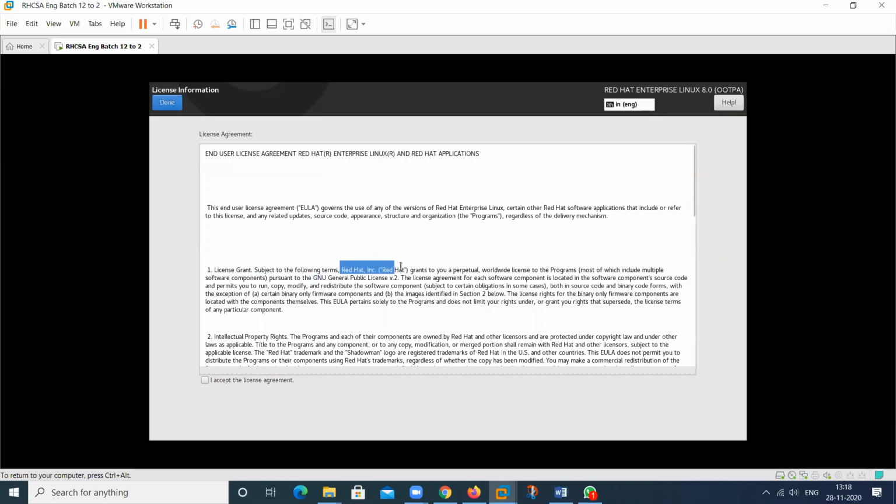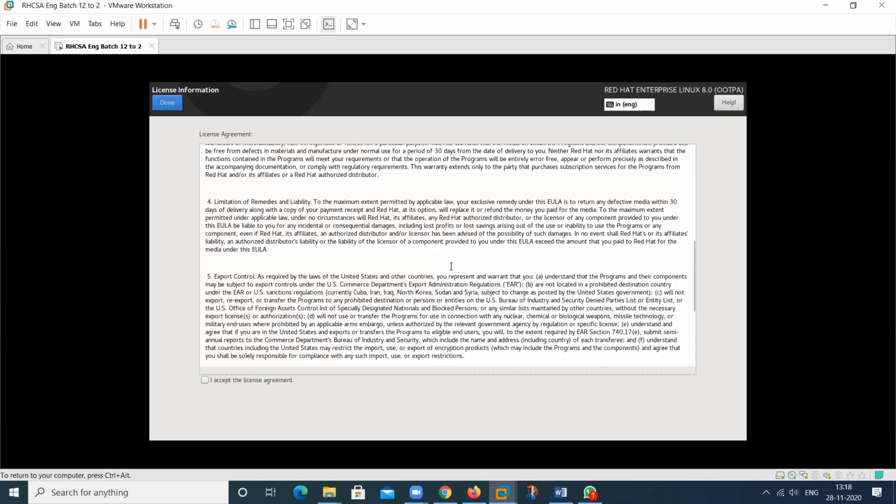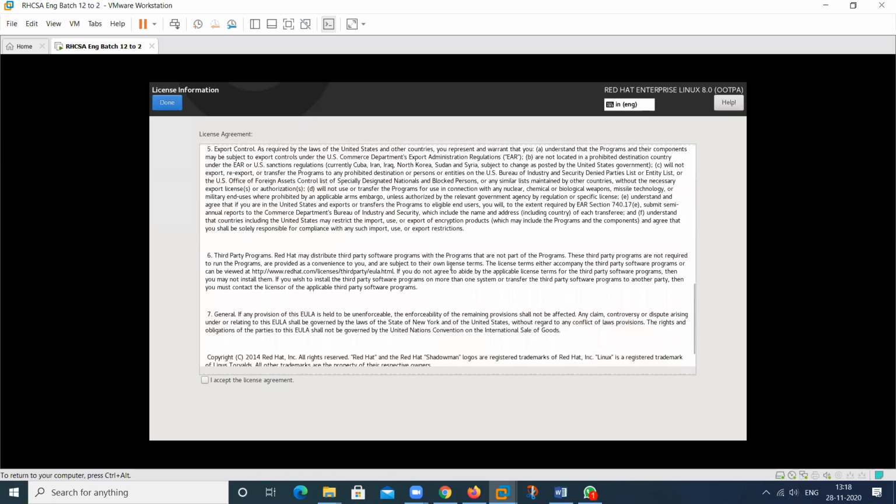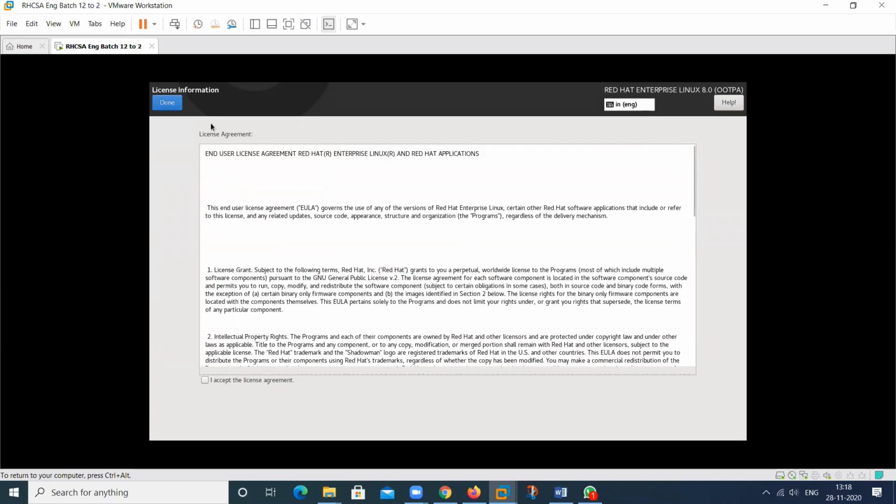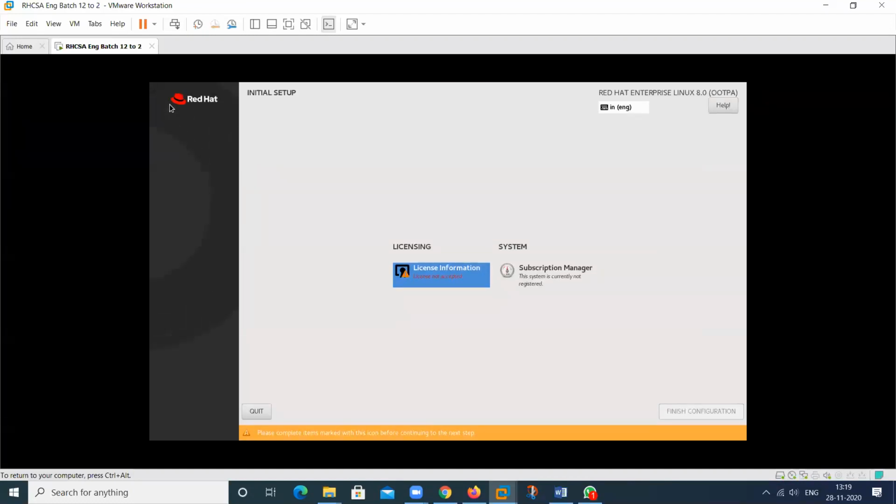What is this? This is your company. It has a lot of information. Okay. You can read this, but there's no need to read this. So done here. It's your end user license agreement for Red Hat Enterprise Linux. And you can also use its applications, just like I told you about Ansible. Ansible is an application that is also provided by Red Hat. So you can use its applications. This is the OS related information. So done here.